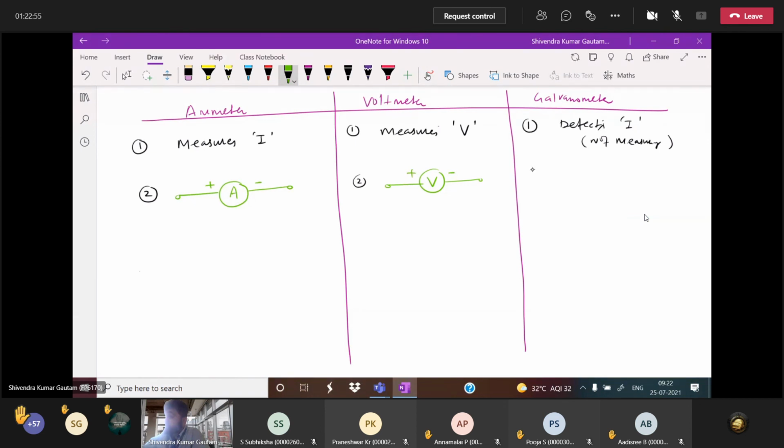In a galvanometer, because it is not a measuring device, it only detects the current. So for a galvanometer, polarity will not come here because it is not measuring. The deflection may be to one side or the other side. It indicates that there is presence of current in the circuit. Otherwise, current is not present if there is no deflection.